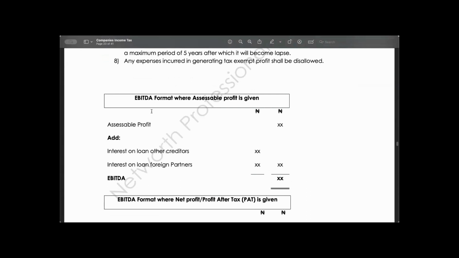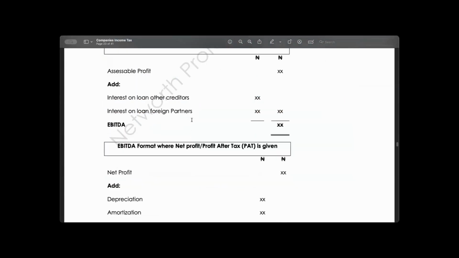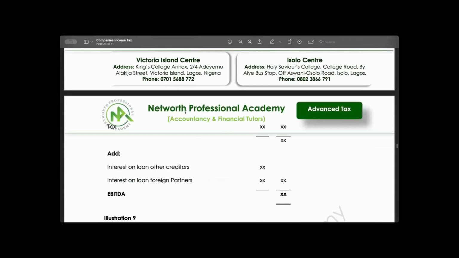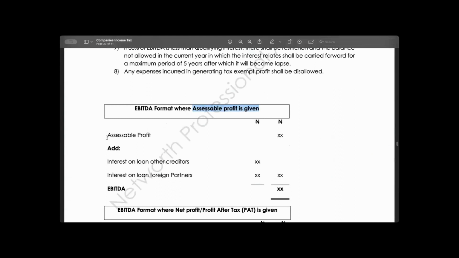This is my format for computing earnings before interest, tax, depreciation, and amortization where a stable profit is given. Look at it, where a stable profit is given. Where net profit is given, this is what we will do. Let's go. Where a stable profit is given, you know definitely that